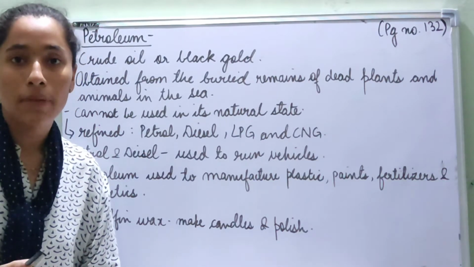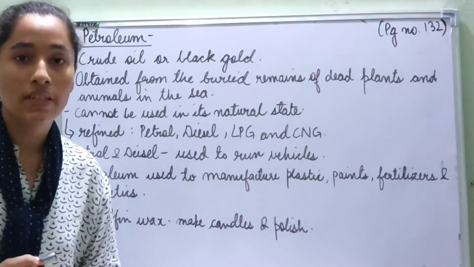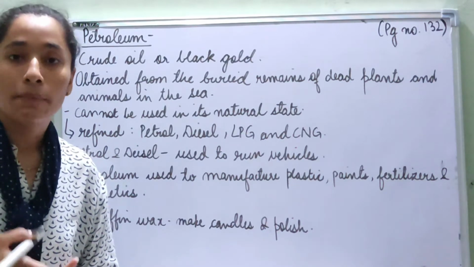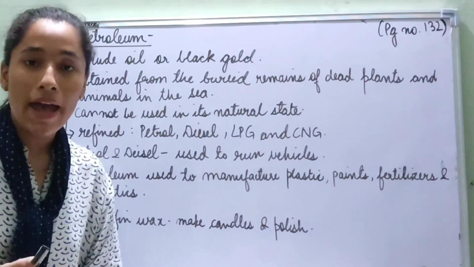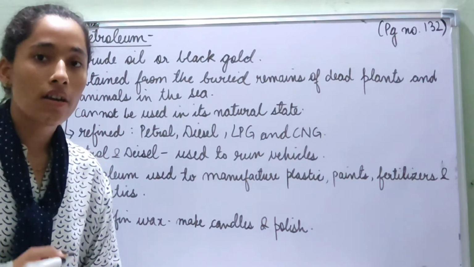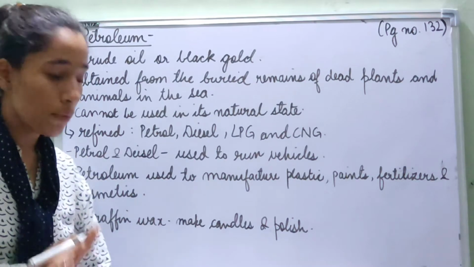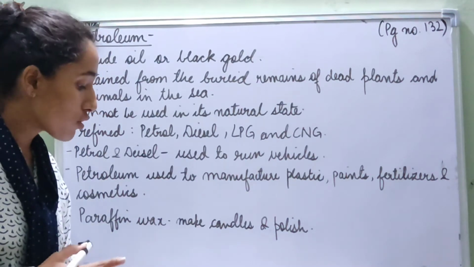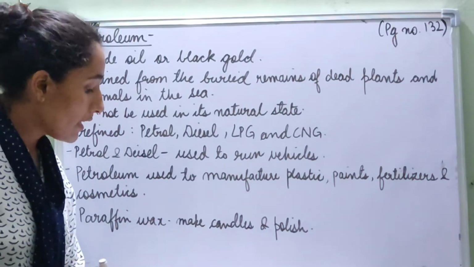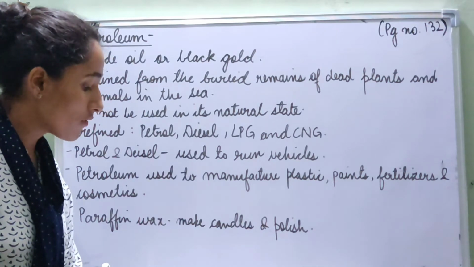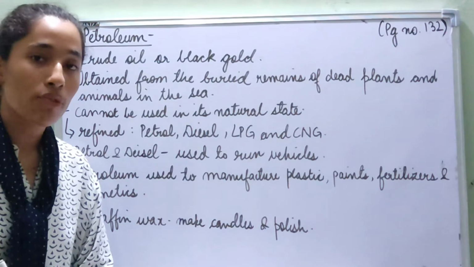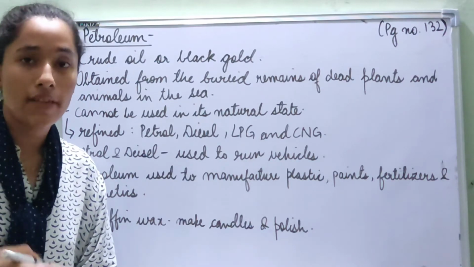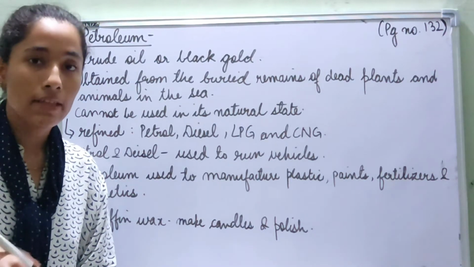Many important things are made out of refined petroleum. For example, petrol, diesel, LPG, CNG, plastic, cosmetics, wax. So different kinds of things are made out of petroleum. So now we are going to learn about it. So petroleum is also called crude oil or black oil. It is obtained from the buried remains of dead plants and animals in the sea. Underline this line also, that petroleum is obtained from the remains of dead plants and animals from within the sea.